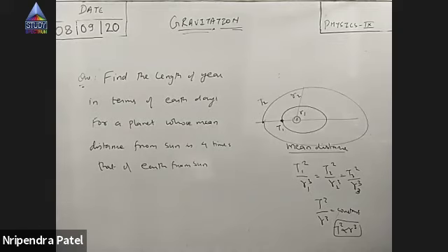See, there's a planet whose distance from the sun is 4 times the distance of Earth from the sun. Earth takes 365 days to complete one revolution.